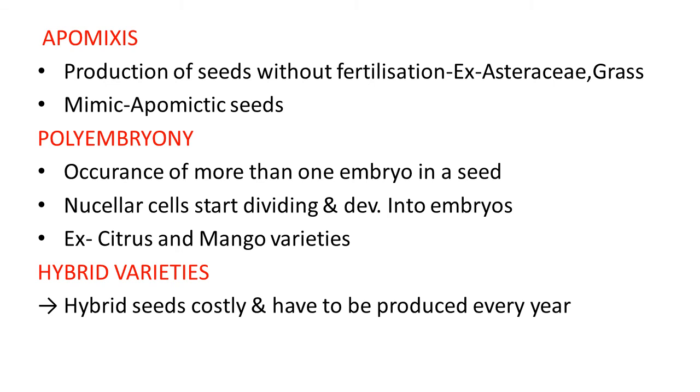Citrus is a family of citrus, lemon. So many fruits belong to the same family. When we squeeze this fruit, we can observe a number of seeds. So this number of seeds suggests the number of embryos present here. So it is termed polyembryony. This way, apomixis and polyembryony, these two are very important mechanisms.